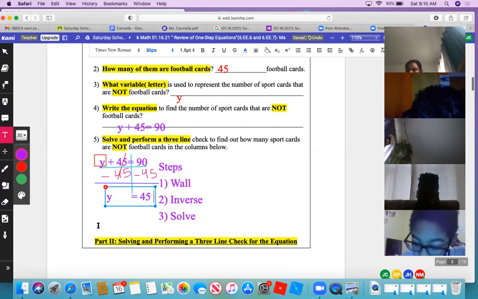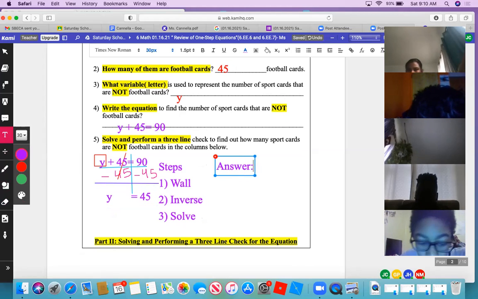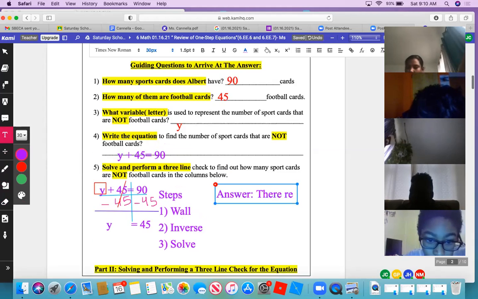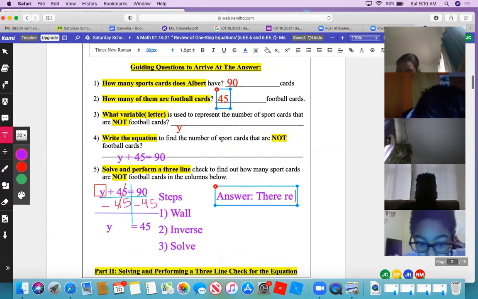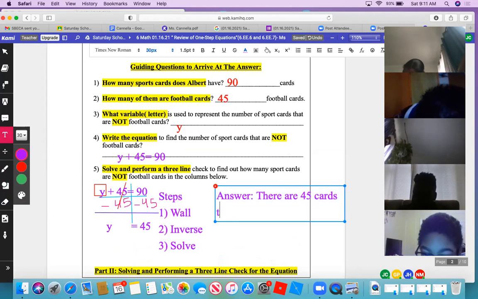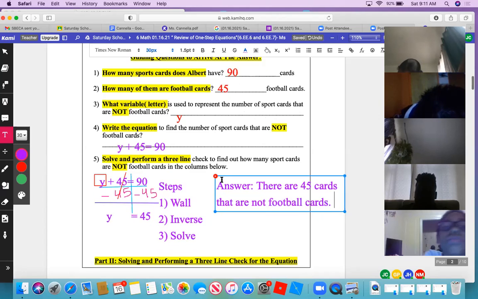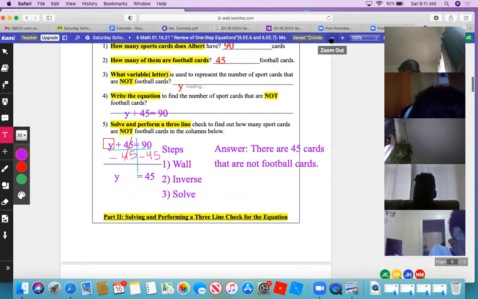Okay, so then we would write the answer there. If you go back to the question, there are 45 what? There are 45 cards that are not football cards. Does everyone see that? Anyone have any questions?